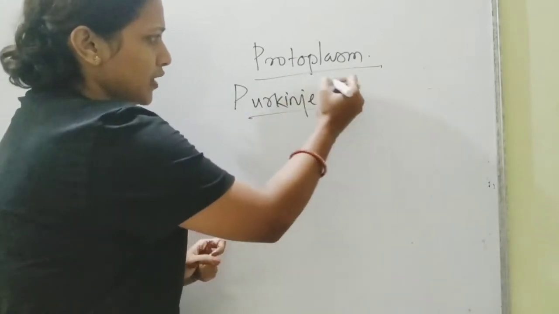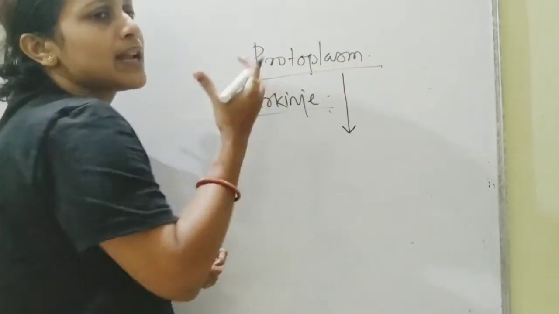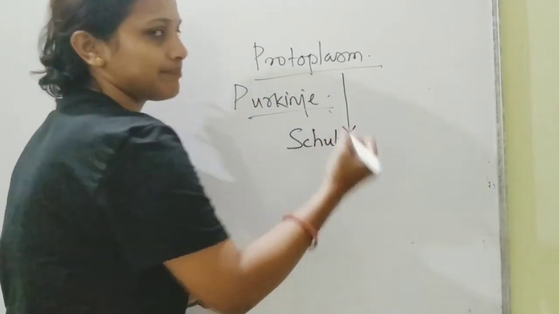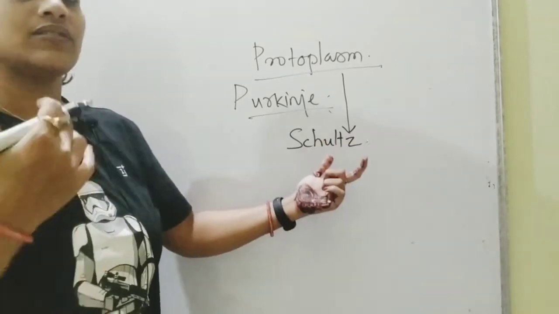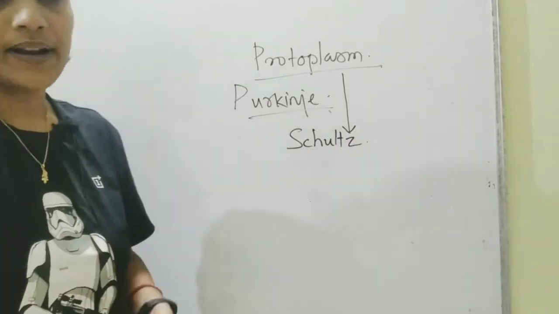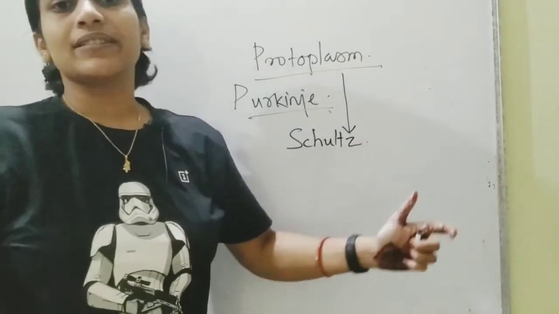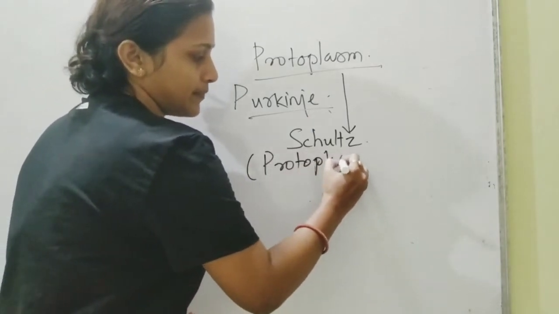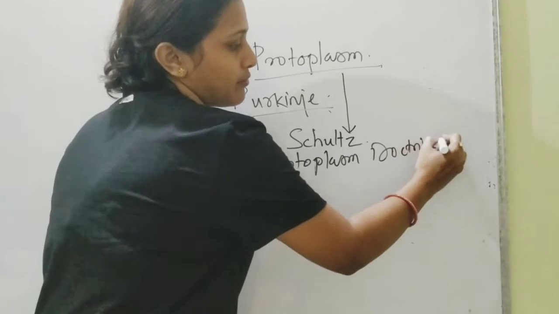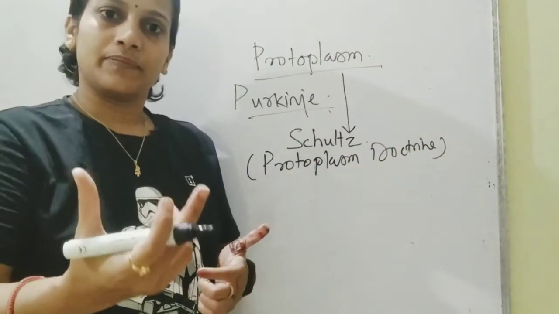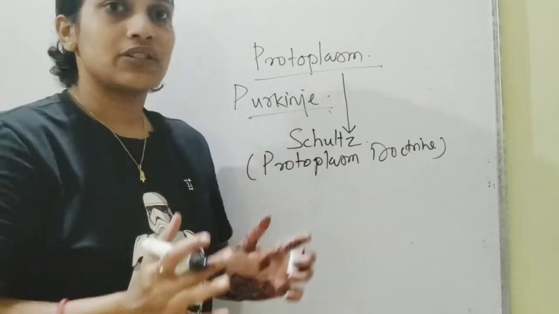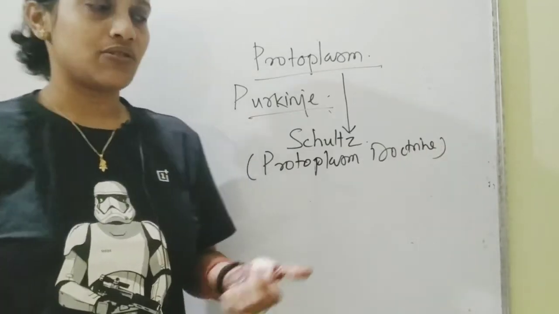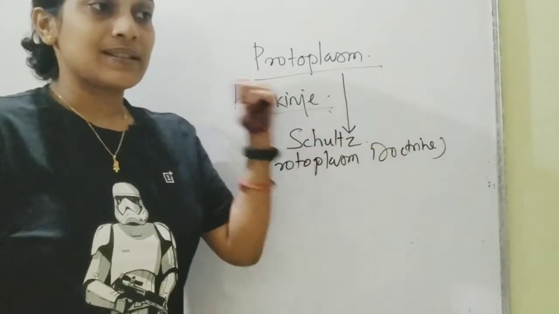After that, the actual theory about what protoplasm is was given by the scientist Schultze. When you pronounce this word, the word skull comes into your head, but actually it's Schultze. Schultze gave the concept of protoplasm, and he called it the Protoplasm Doctrine. Now, what do you mean by doctrine? Doctrine means a whole proposition out of the observations you have made throughout years of research, which you propose as the doctrine, the law.